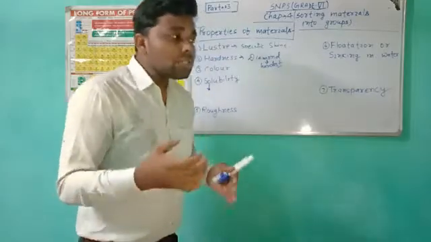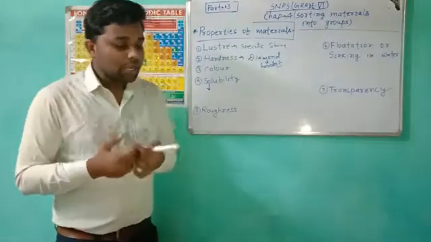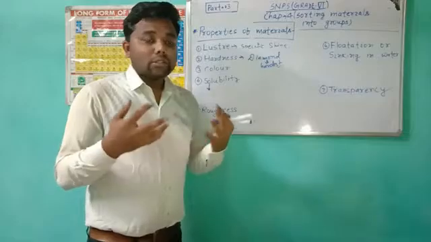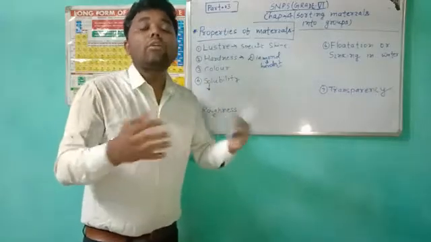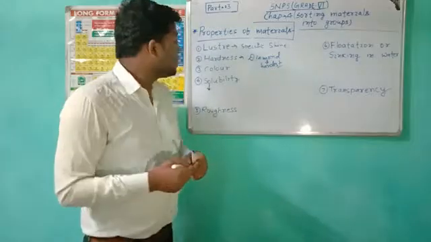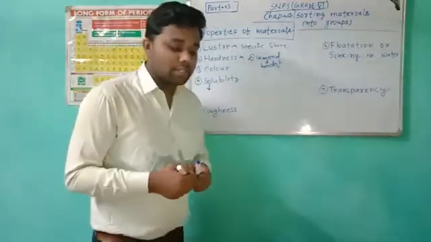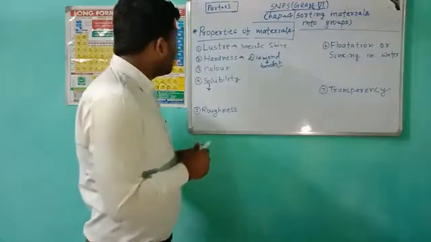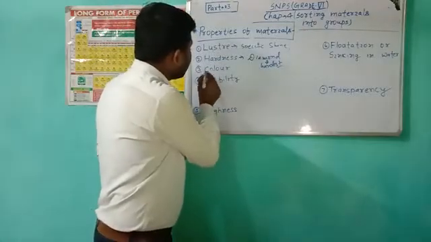Why? Because it traps a lot of air in it. So cotton is very soft in nature. This is hardness and softness. Going to our next point, that is color.